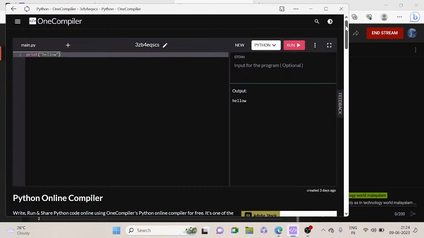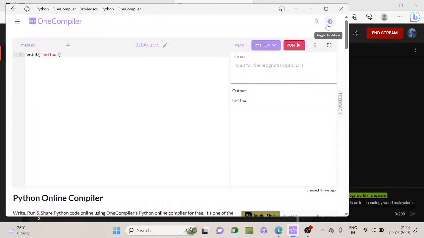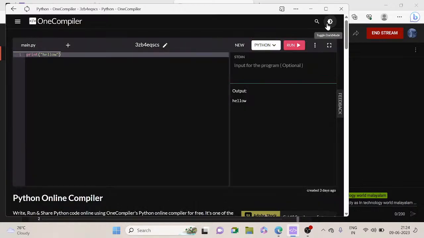In coding programs, is dark mode or light mode preferred? Many coders do not prefer light mode and many prefer dark mode, because dark mode reduces the strain on our eyes. Another doubt: tutor, I have practiced coding with light mode, is there any problem?